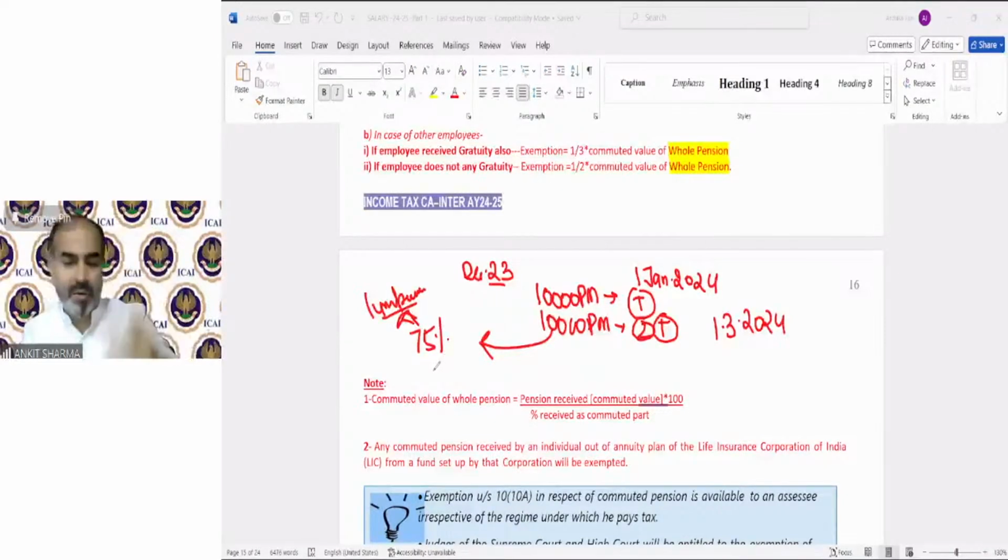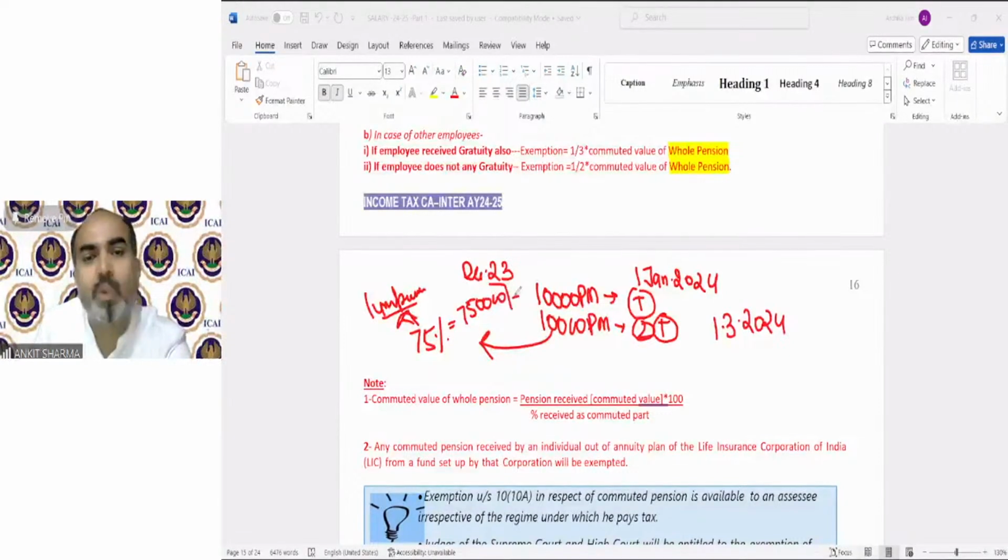Your employer calculates your whole pension, and the 75% will be, he says, 7,50,000. Suppose he has provided you 75% of your total pension, that is rupees 7,50,000.